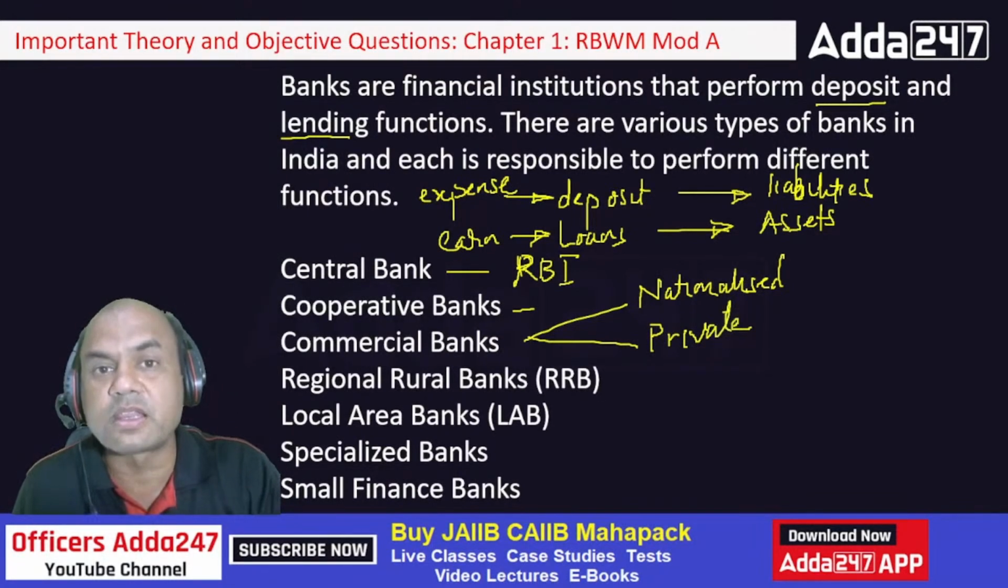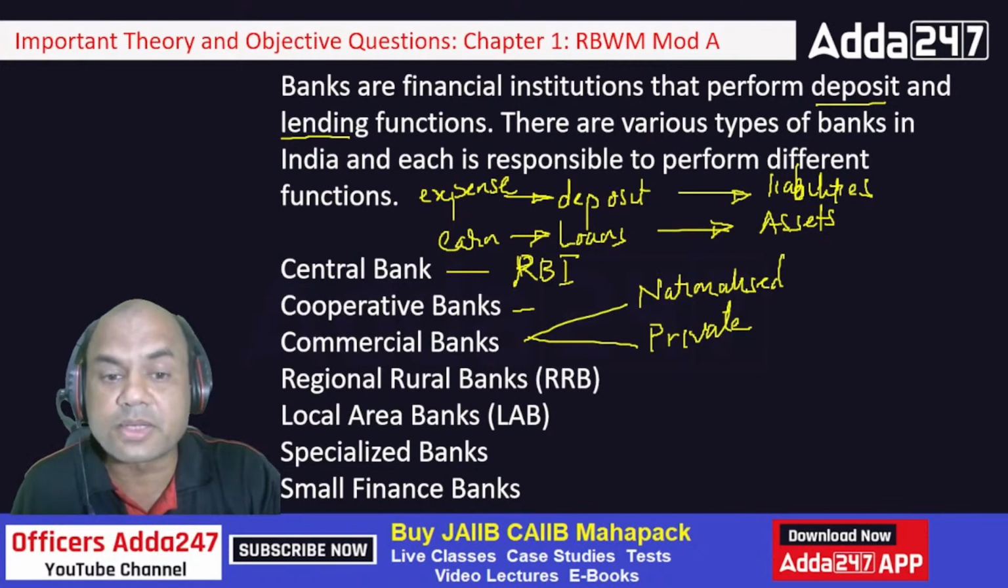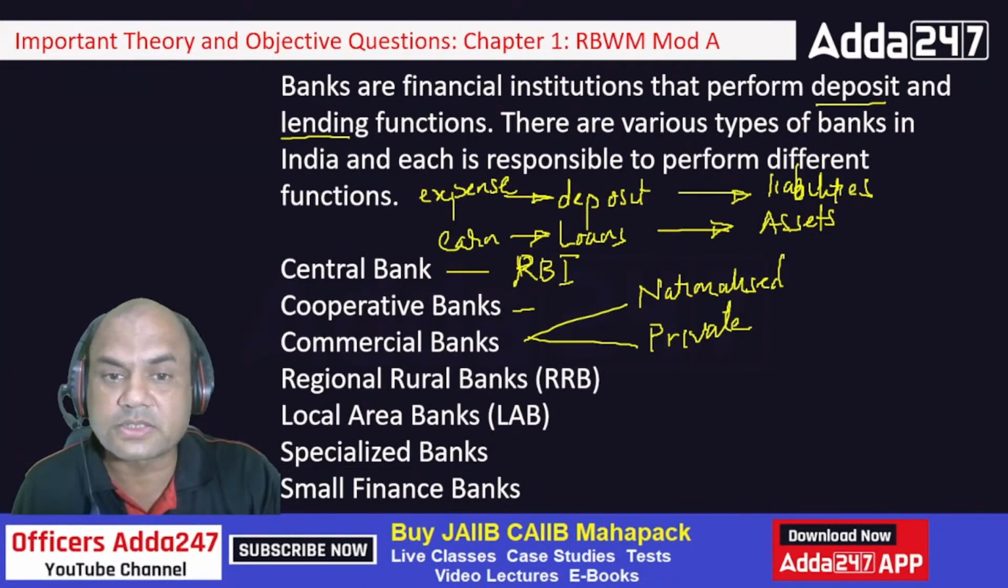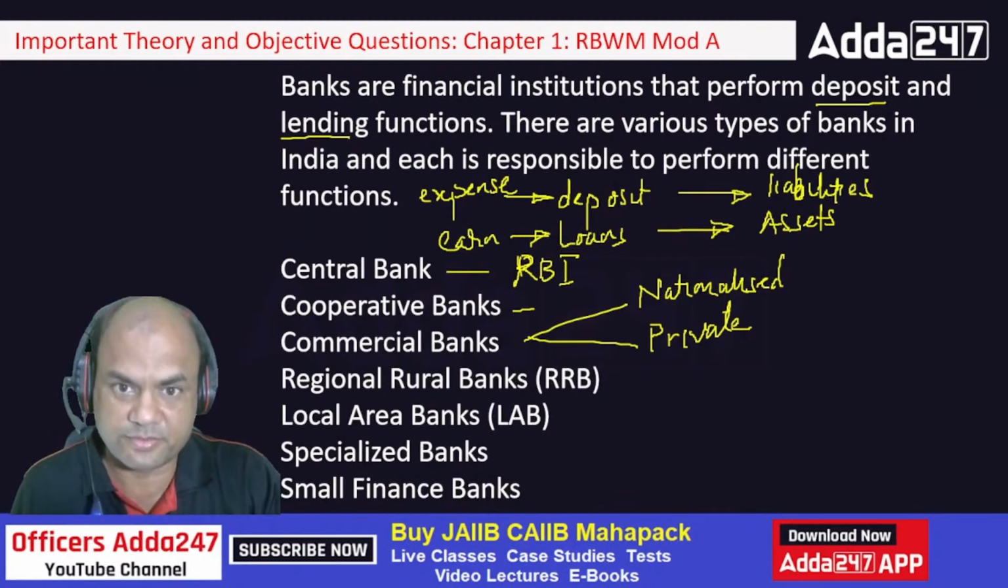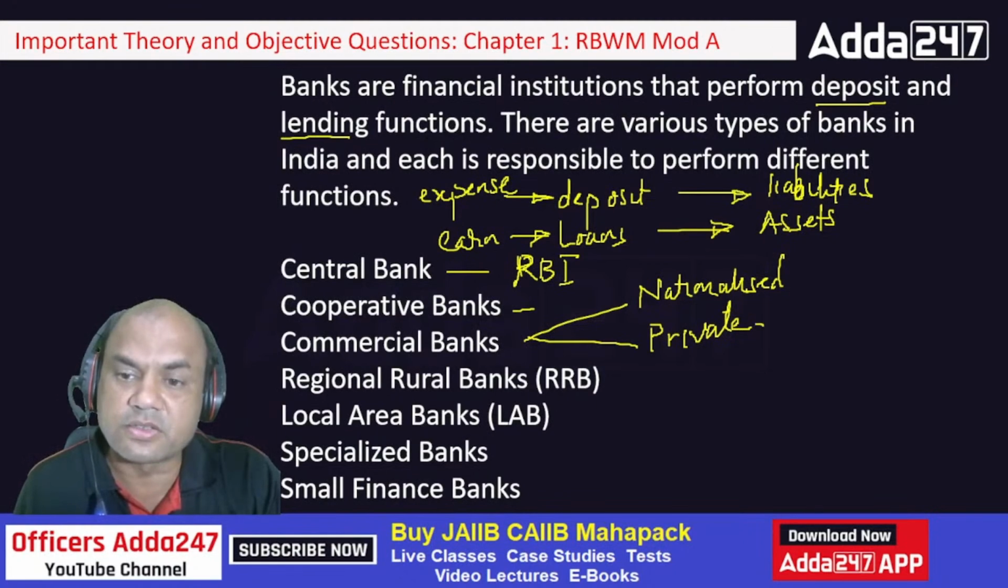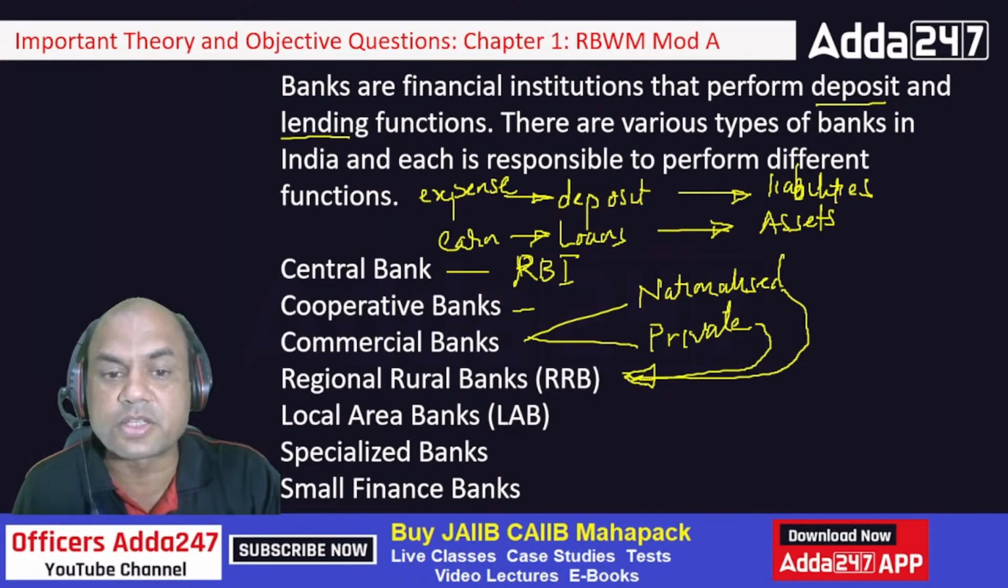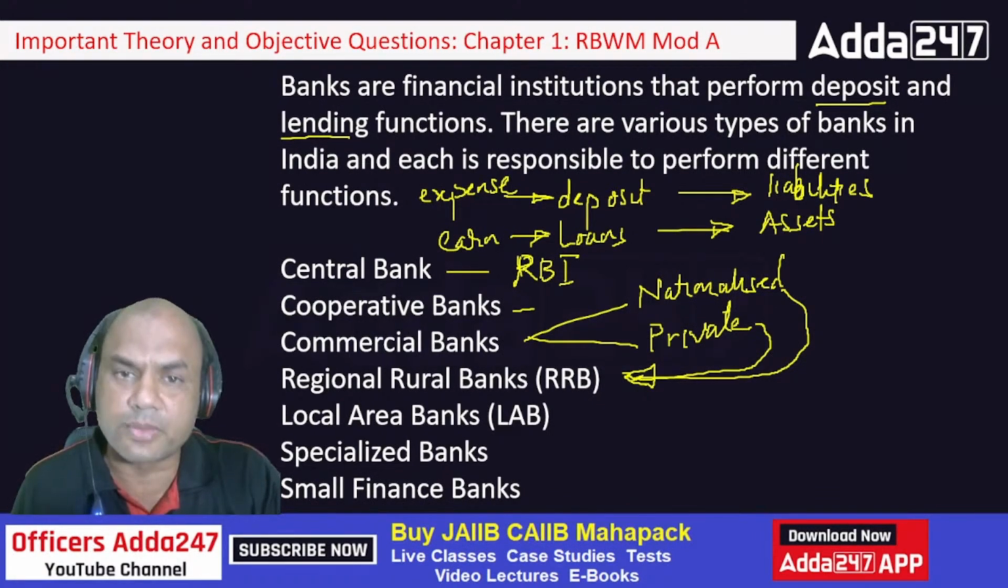Commercial banks means what? They are limited by shares. Limited by shares means what? They can be traded in the stock market. Cooperative banks can't be traded in the stock market. Okay. Then we have RRBs, regional rural banks. Now these are banks formed by the sponsor banks. Generally, one of the nationalized or private banks becomes the sponsor of the RRBs. Then there are local area banks. Local area banks mean these are limited to certain areas, small banks.